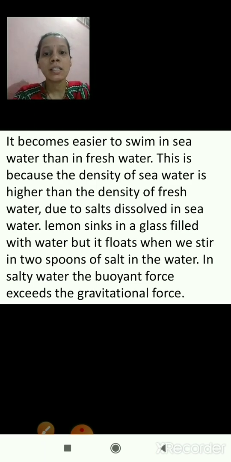And we have studied one example also: a lemon will sink in a glass filled with water, but it floats on the surface when we stir in 2 spoons of salt. The buoyant force exceeds the gravitational force in the salty water.